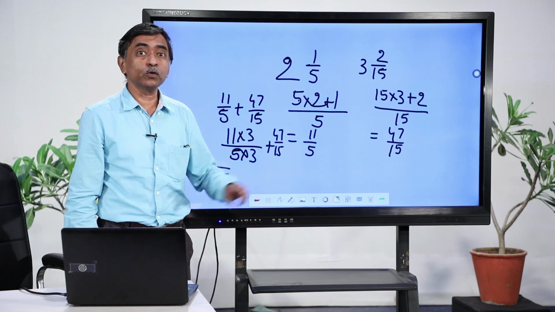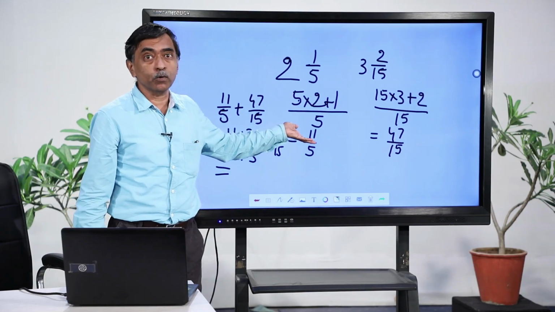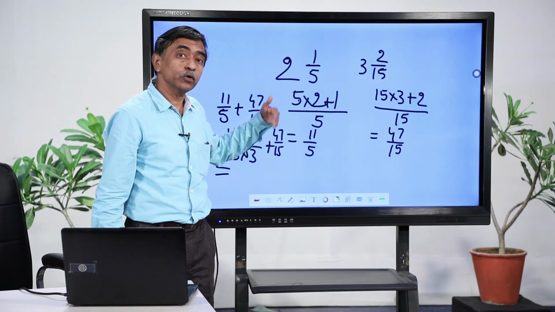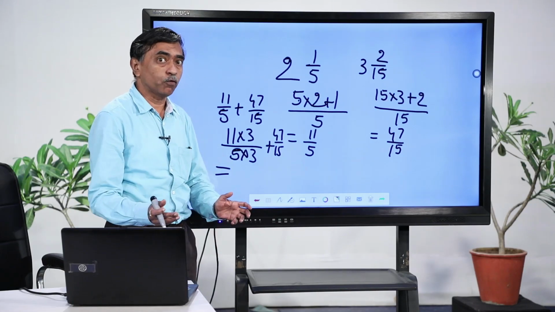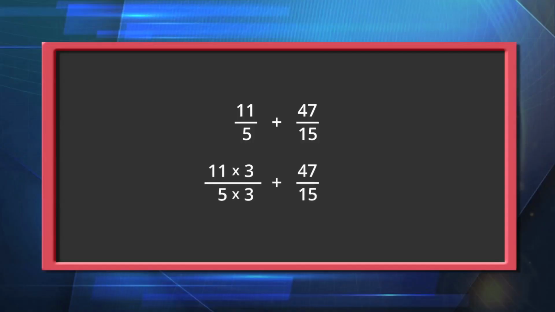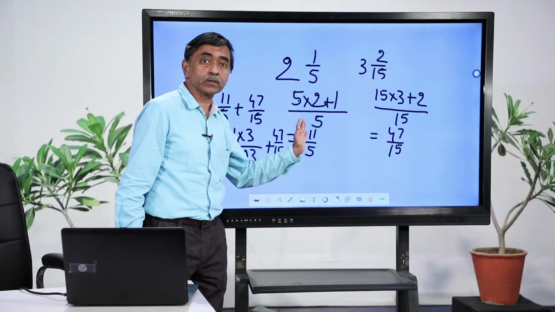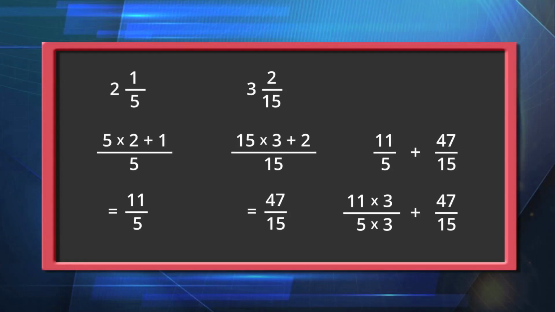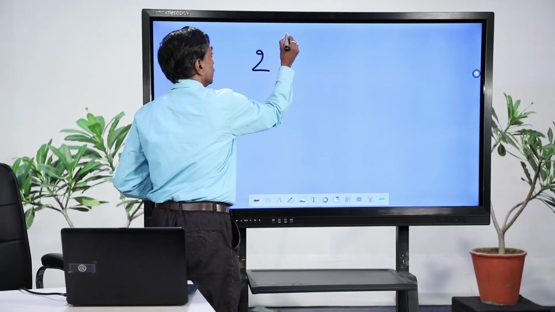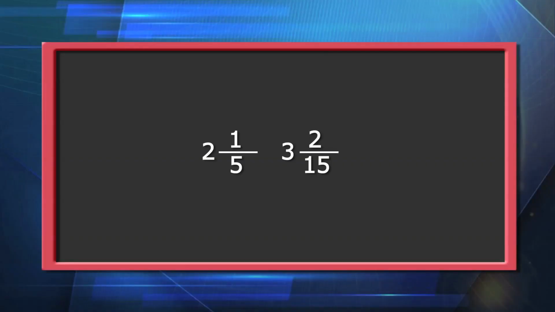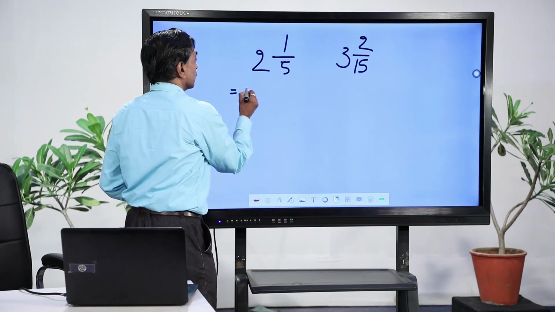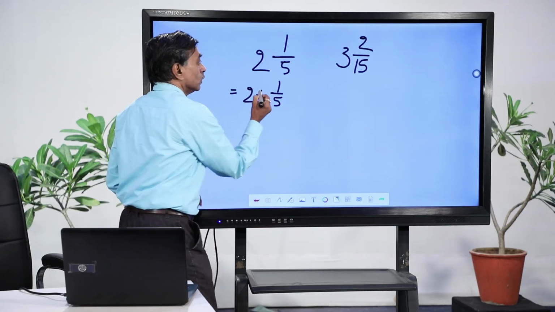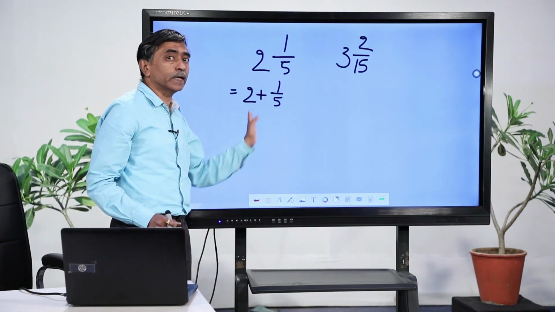But if I ask you to add them without converting them into improper form, how will you do that? A little knowledge about mixed fractions and how they are formed comes into use here. Whatever you have studied in fractions is coming into use now. How are you able to see this? Merely converting into improper form is not sufficient. Let me check this now. 2 integer 1 by 5 and the other one was 3 integer 2 by 15. What do I understand from this? This is nothing but 2 plus 1 by 5. You check it, you convert it into that particular form, you will again get 11 by 5.